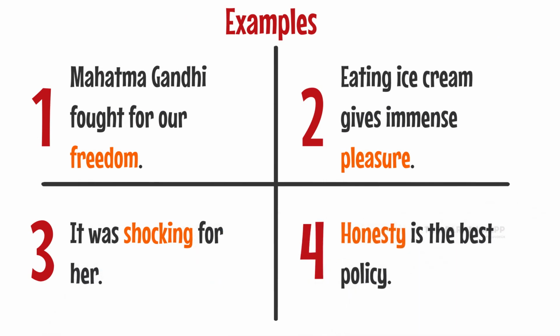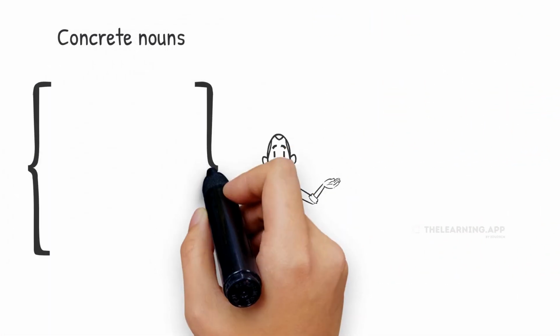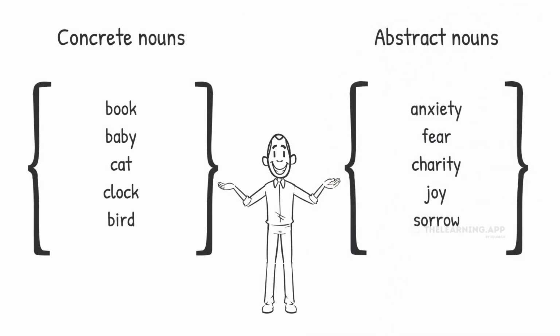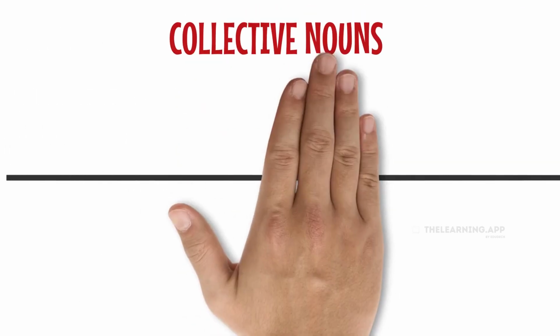In the first one, freedom is an abstract noun, because freedom is a state which can be felt but does not have any appearance. Likewise, in all the above given examples, nouns like pleasure, shocking, honesty, policy are called abstract nouns, because they can only be felt. Some of the concrete nouns are book, baby, cat, clock, bird, whereas some of the abstract nouns are anxiety, fear, charity, joy, sorrow. Next one is collective nouns.